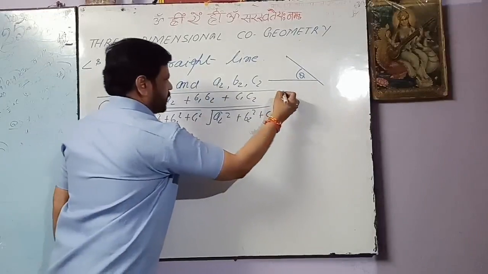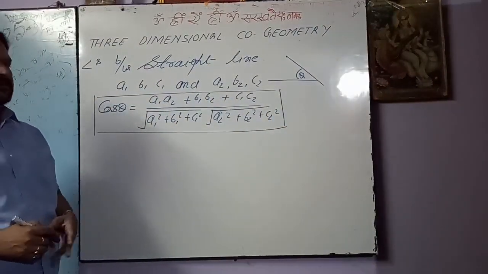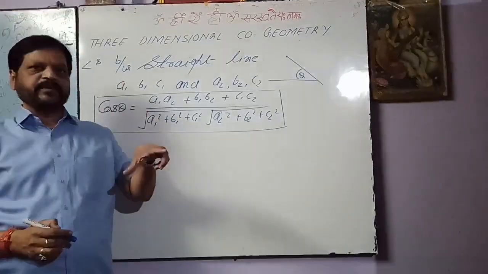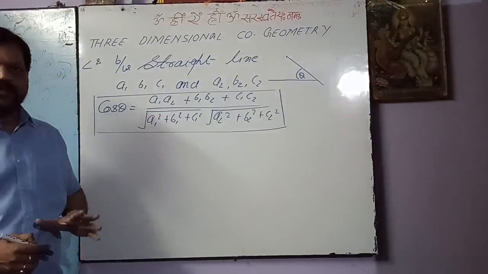This formula will give the angle between two lines. It means we can get the cosine between the two lines, and with the help of the cos value we can find the angle between the two lines.